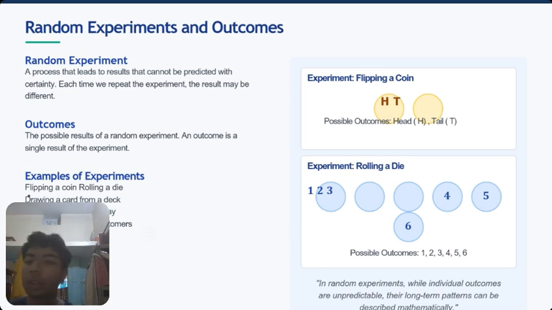Random experiment and outcomes: a process that leads to results that cannot be predicted with certainty. Each time you repeat the experiment, the result may be different. The experiment will have a different outcome in every run.